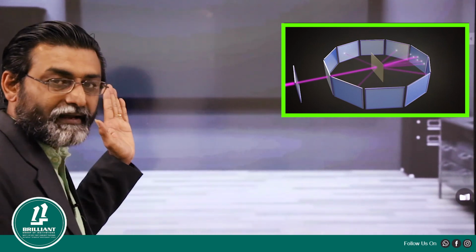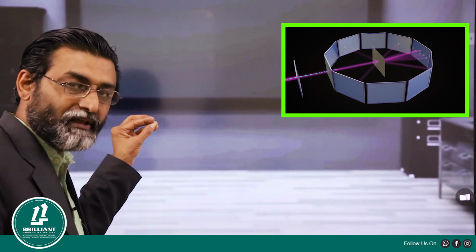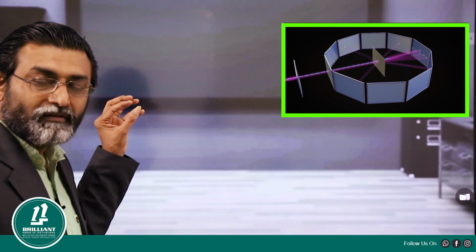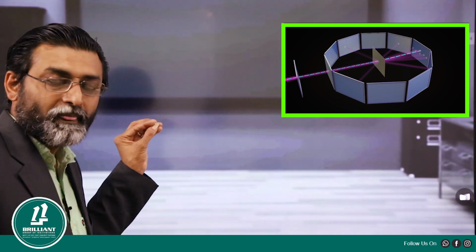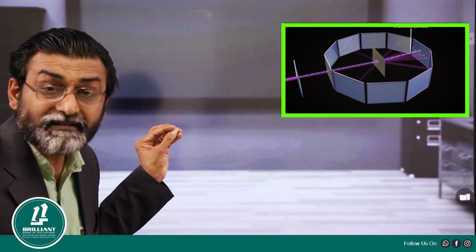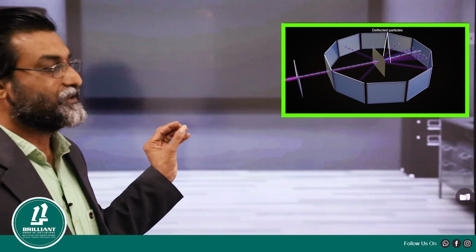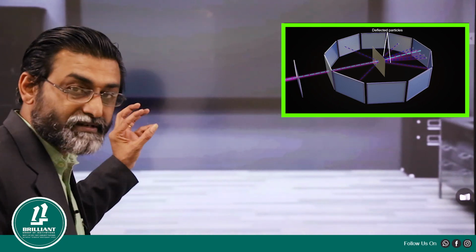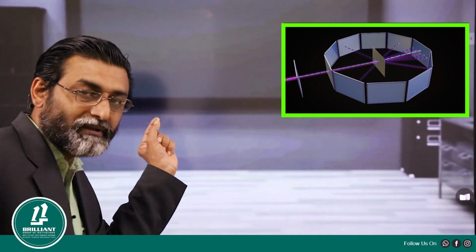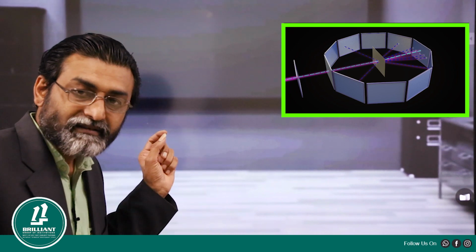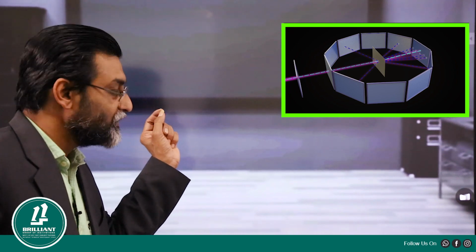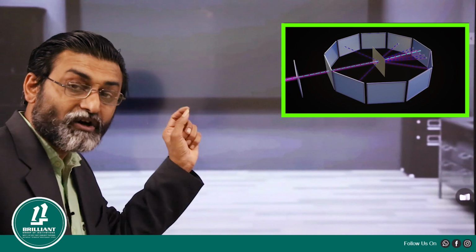Once the radiations are being emitted from the lead box, that means from this radium, the particles are emitted. What kind of particles are they? Alpha particles, which are positive in nature. So these alpha particles are now emitted. They are passing through the lead plates with the slits, and then they are going and striking straight onto the